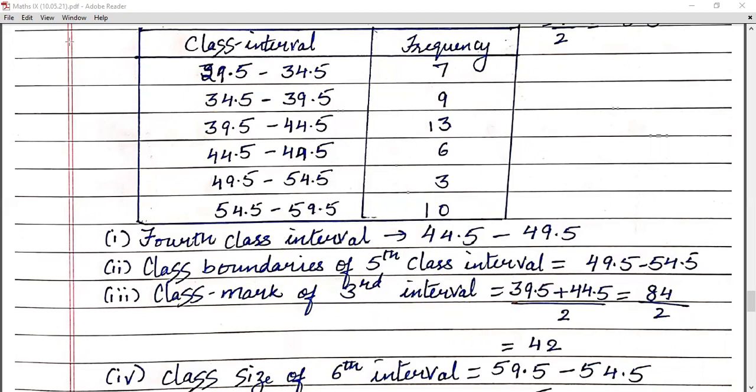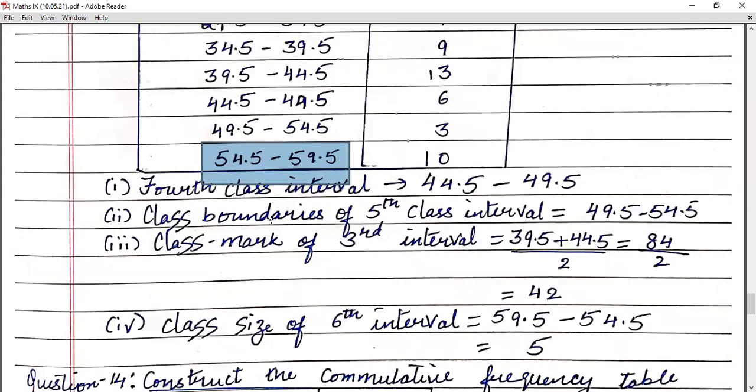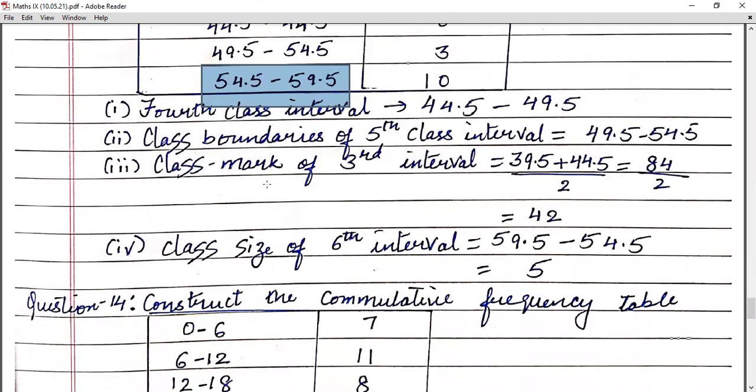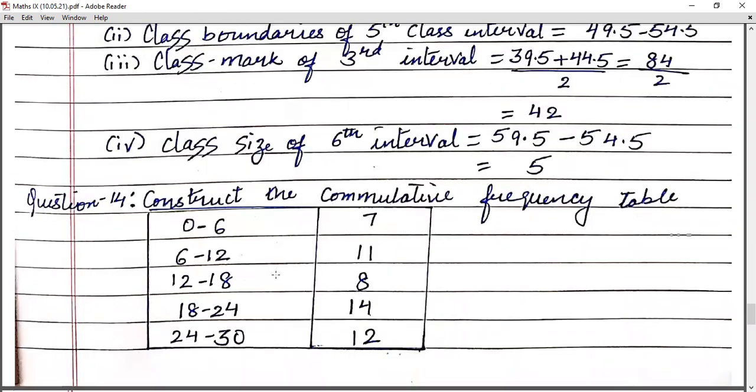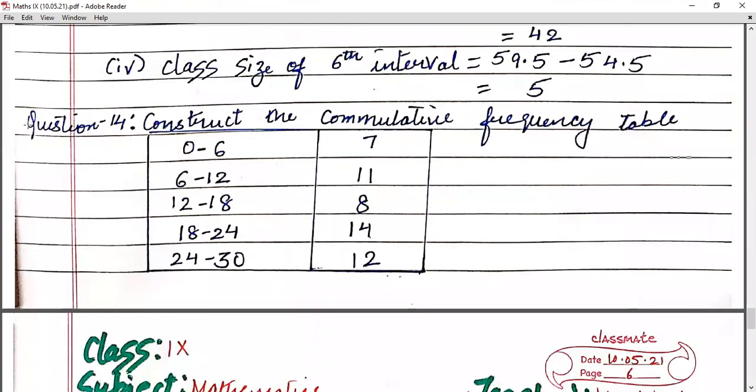Now next you have to tell the class size of the sixth interval. Now let's see which one is the sixth interval. Your sixth interval is 3, 4, 5, 6. It is 54.5 to 59.5. Now class size is the upper limit minus the lower limit. So 59.5 minus 54.5 will be 5. I hope children you are clear with this question. It is very easy. Now let's move on to question number 14.